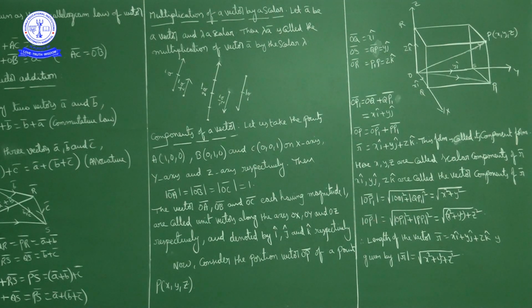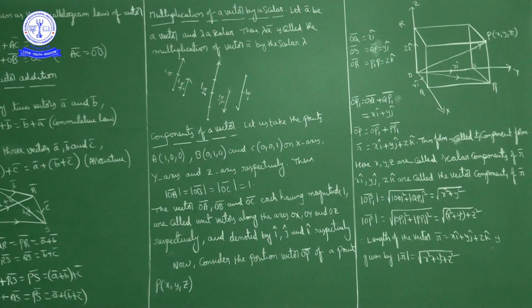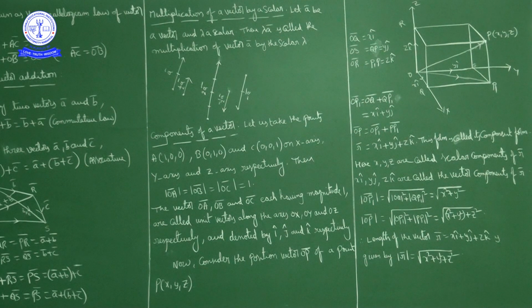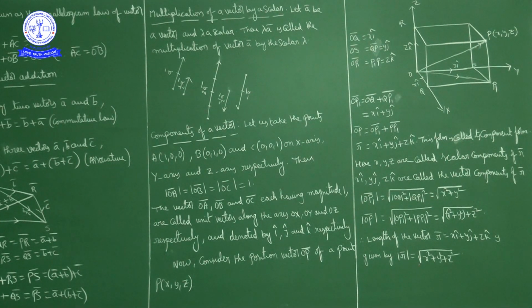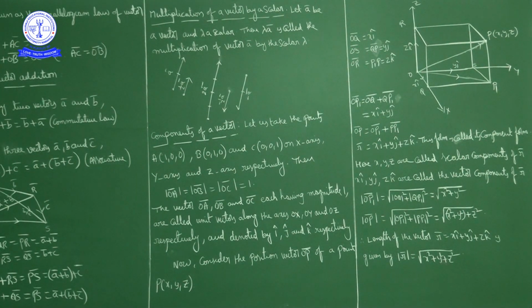So modulus of OP bar is the square root of x square plus y square plus the modulus of P1P square. P1P is z k cap, so its square is z square. So it is the square root of x square plus y square plus z square. So the length of the vector r bar equal to x i cap plus y j cap plus z k cap is given by modulus of r bar equal to the square root of x square plus y square plus z square.